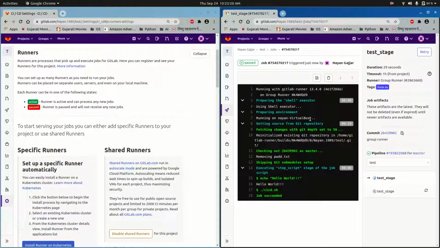So this is how you can convert a specific runner to a group runner and solve the issue of GitLab runner not picking up any job. But make sure that if you have two projects, both projects' CI/CD pipelines are to be deployed on the same system. In case both projects' CI/CD pipelines need to be deployed on two different systems, in that case you need to install, register, and assign two different GitLab runners to those respective projects.